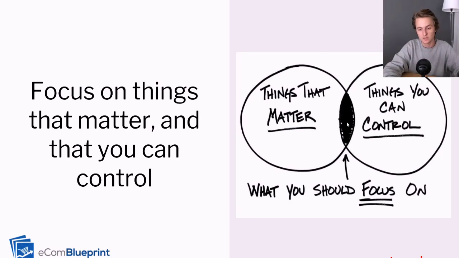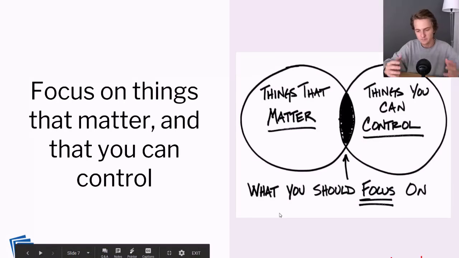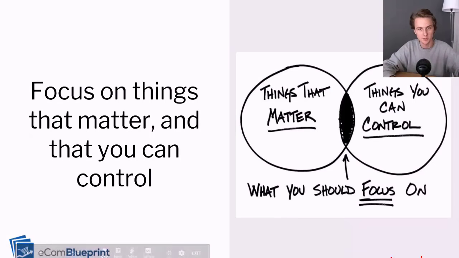For example, things that matter and things that you control instead would be like making new creatives or something, right? Like I identify what's not working with my ads, or test new ad copy, or test new audiences. That's what you should focus on. Things that you can control and things that matter. And this is really important. It's self-evident, but you want to keep it in mind whenever you run into a problem like this.